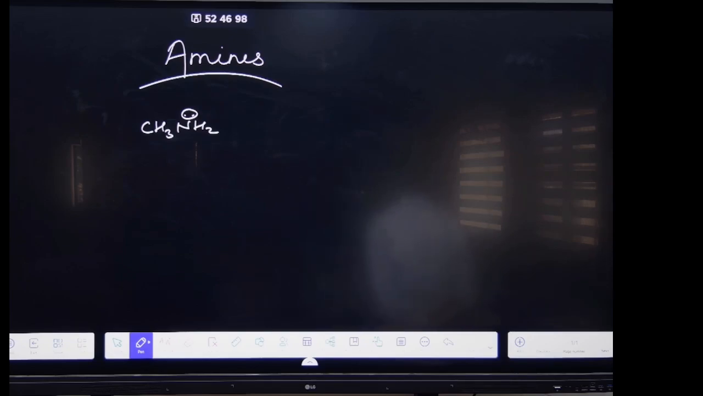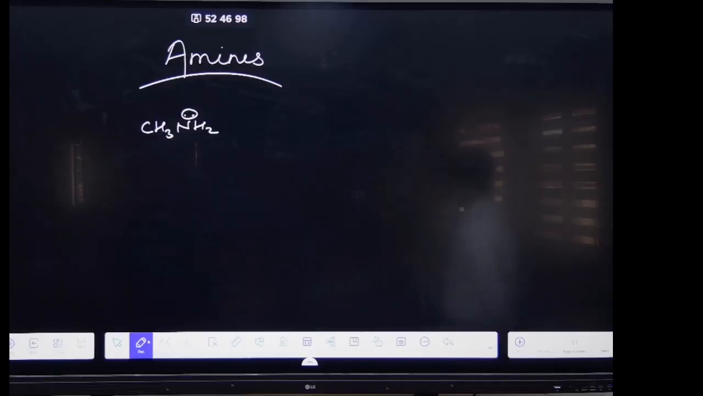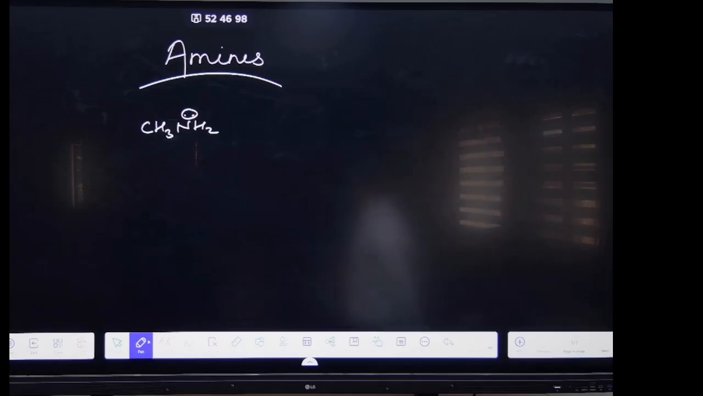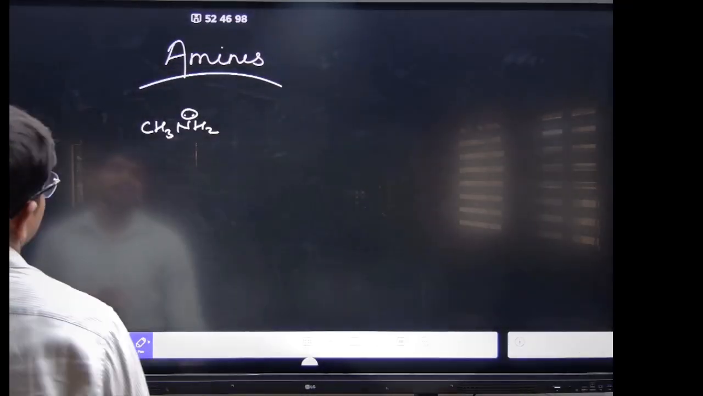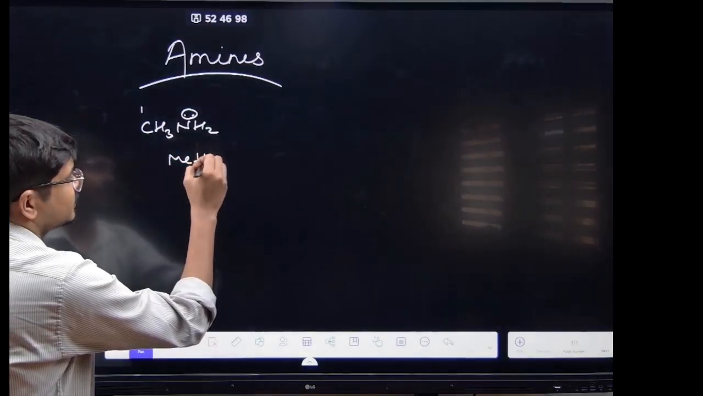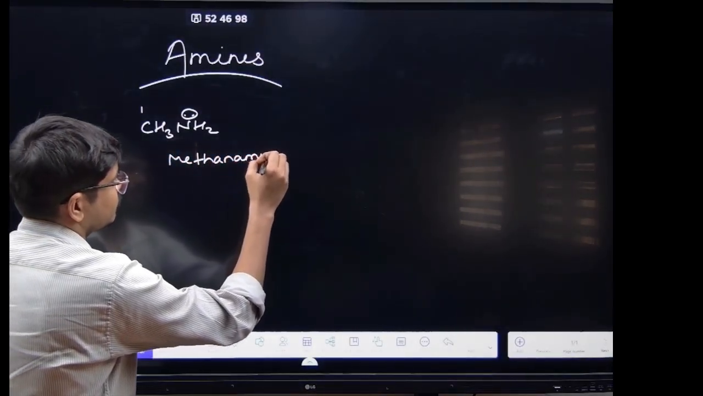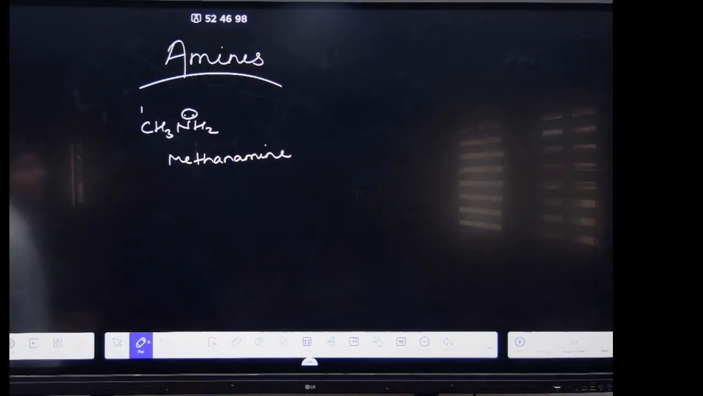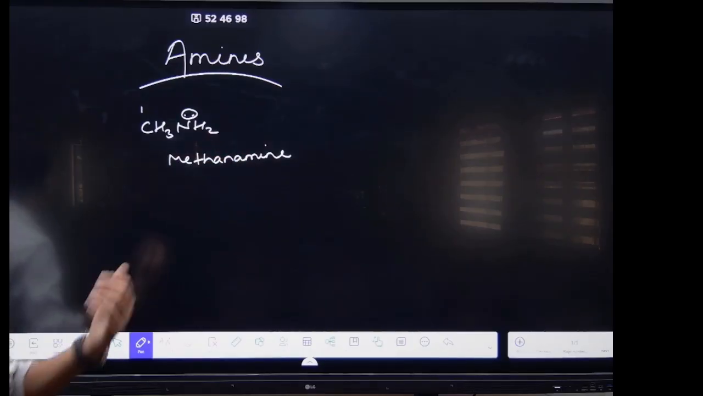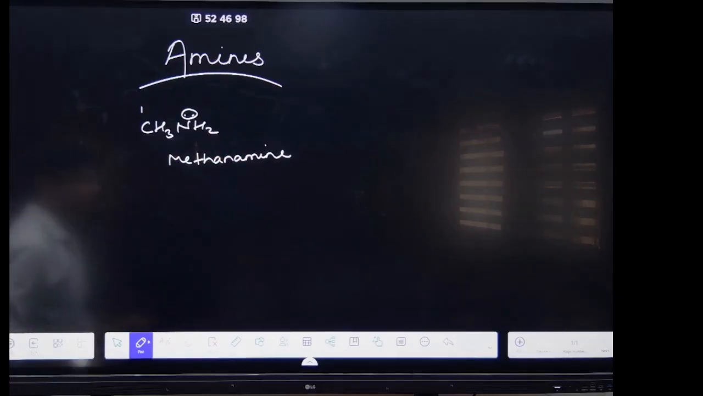What will it be? Anyone? What is the IUPAC name for CH3NH2? Amine, amino, this will be the IUPAC name. No one knows? Methenamine, right? Okay. Methane plus amine, that is methenamine.